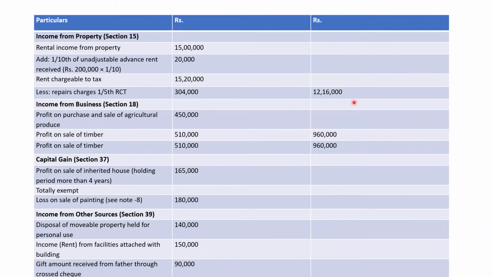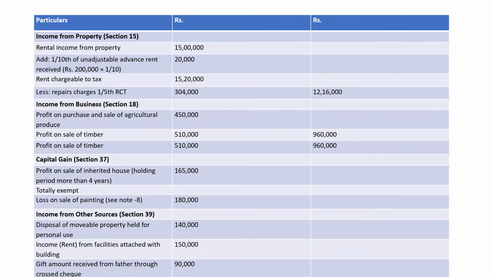The total income would be 23,26,000. Total income is 23,26,000. That is 12,16,000 plus 9,60,000 plus this 1,50,000. So 23,26,000 is the total income.